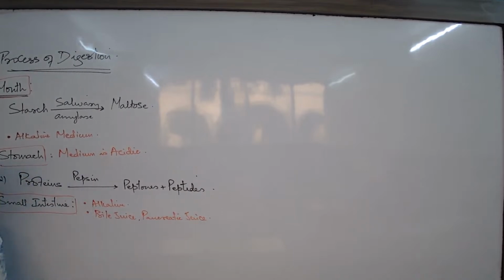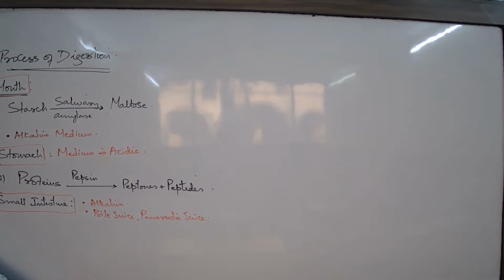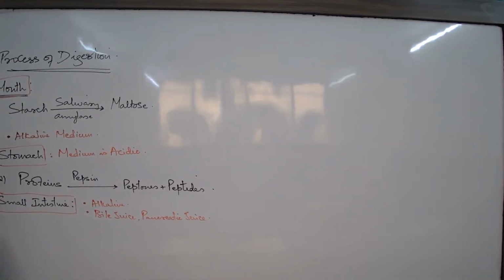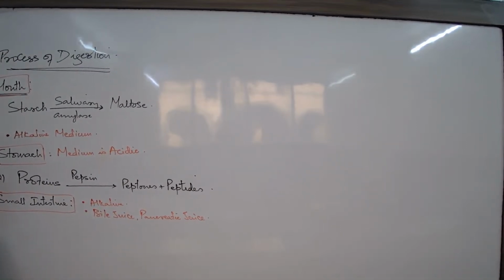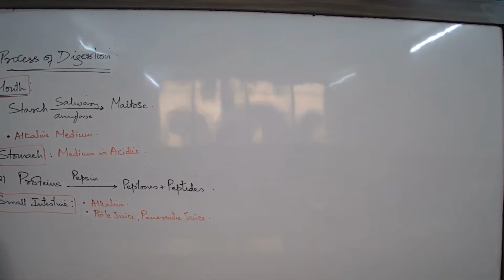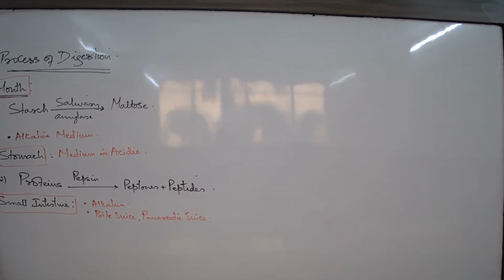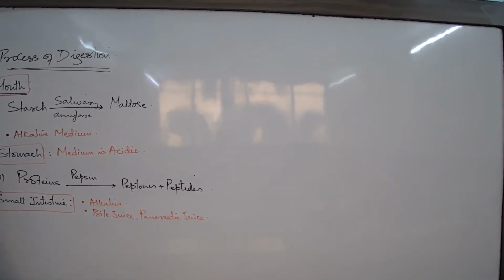Ma'am, isn't the medium in the small intestine basic so that the food becomes alkaline? Because in the small intestine, especially in the duodenum, the food which is moving from the stomach is acidic. The partially digested food is acidic. Now the food enters here, the food has to be alkaline because it has the fat digesting component coming from here. But if the medium is acidic, fat digestion won't work.